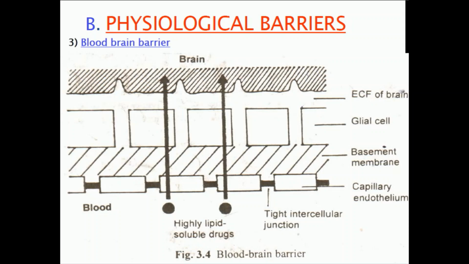So the drug has to cross all these barriers, then the drug will enter into the extracellular fluid of the brain, and through this extracellular fluid the drug can enter into the brain. So once these three compartments, these three barriers, are crossed by the drug, later on the drug can enter into the brain. It is a very tight junction.